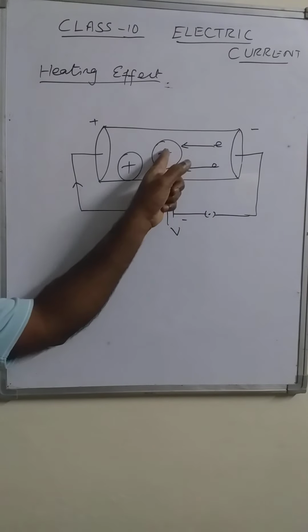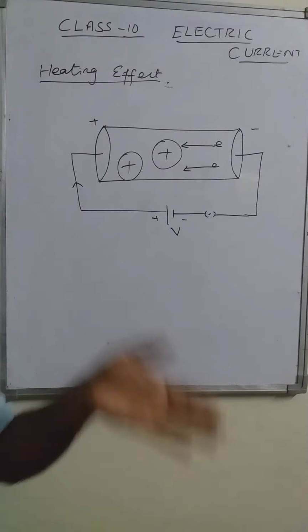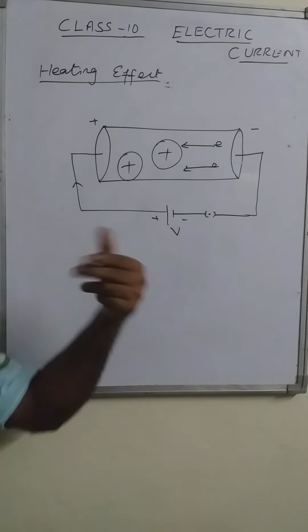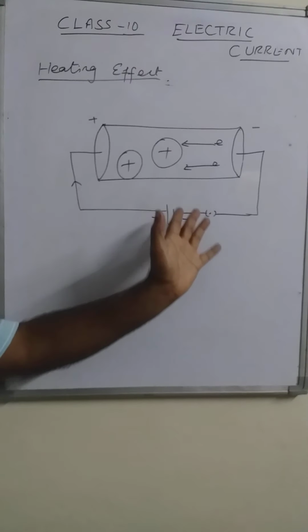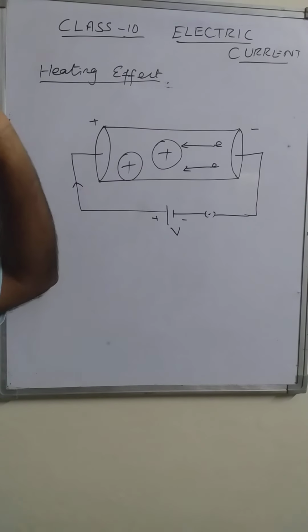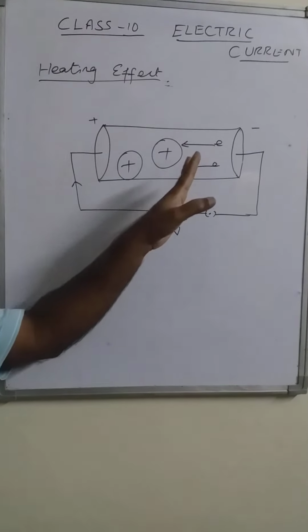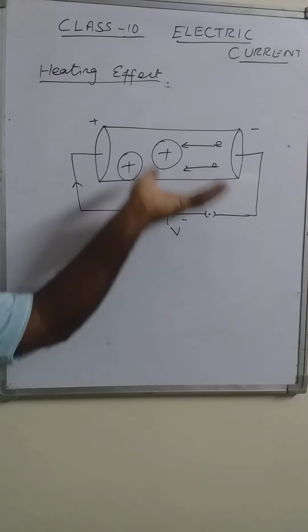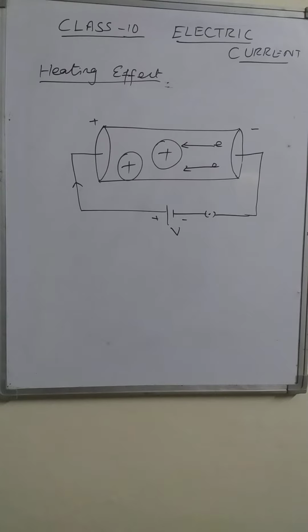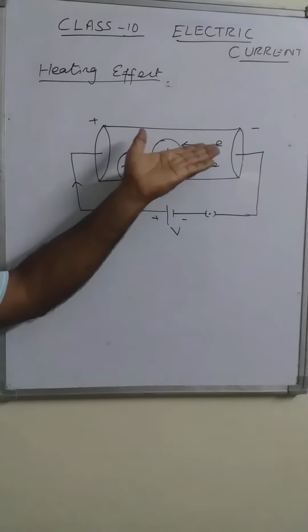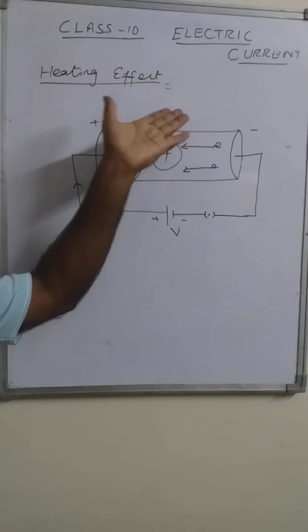As the electron collides with the positive ions, it loses its energy, comes to rest, and that loss of energy is converted into heat. Since the number of electrons is very large, the amount of heat produced is considerable. This is how heat is produced in a current carrying conductor.